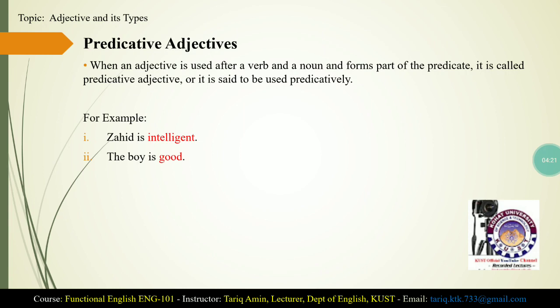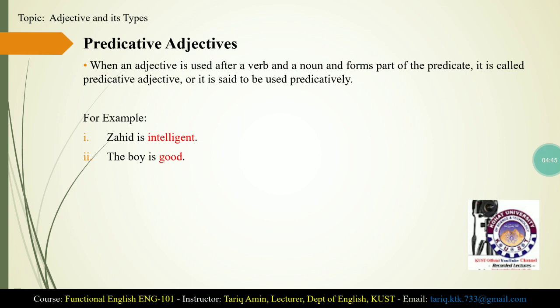And the second example, good is an adjective. In this example too, the adjective is used after a noun and after a verb, and it is part of the predicate, and we call it predicative adjective. Or in other words, we say that the adjective good has been used predicatively because it forms part of the predicate.